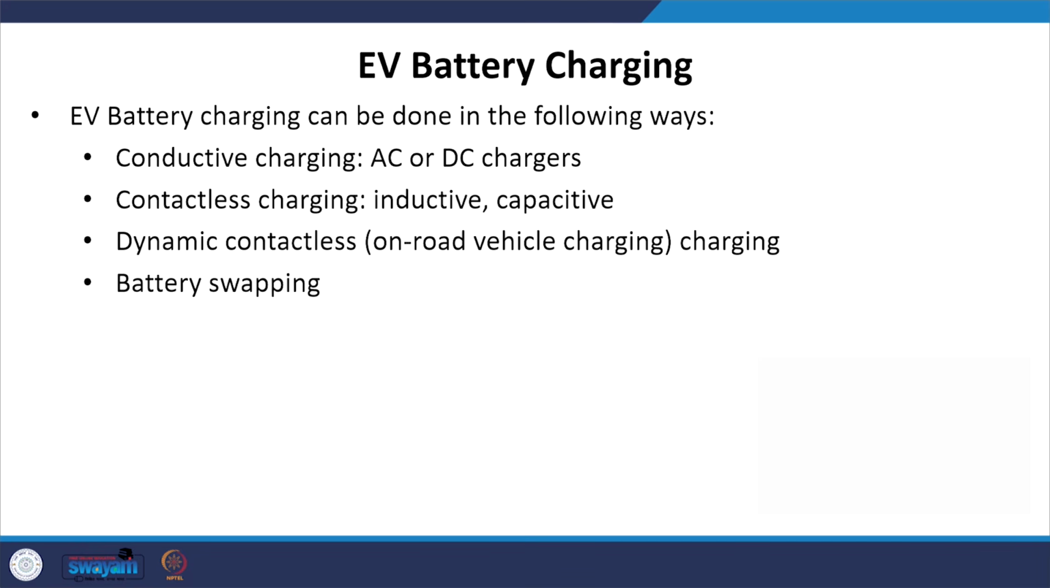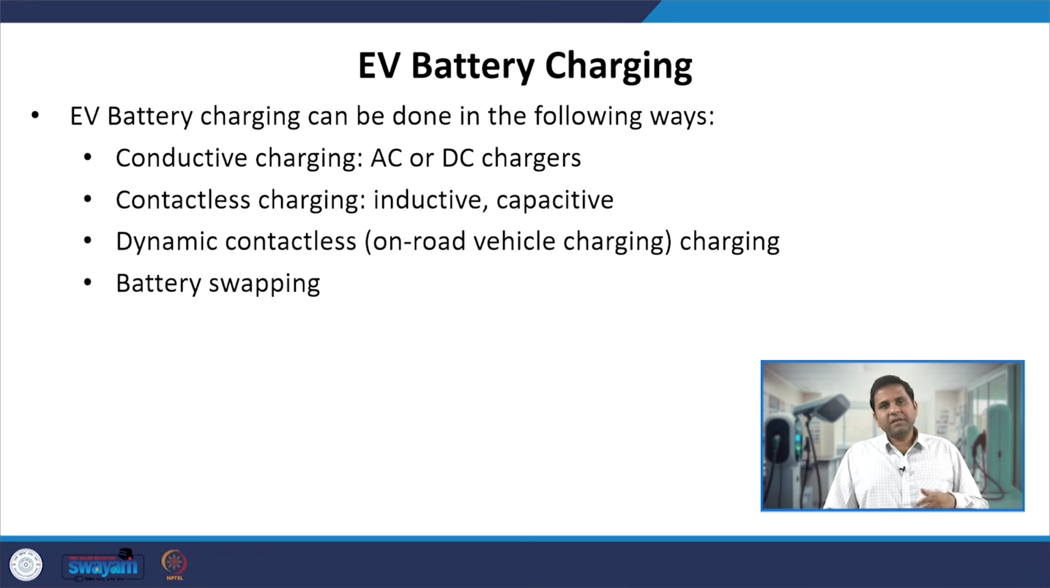Now comes another important topic, which is EV battery charging. EV battery charging can be done in various ways. The first way is conductive charging, where we have the AC and DC charger, and you plug the charger plug into the vehicle, and through the wires the battery gets charged from the electric vehicle supply equipment, or you can say from the charger.